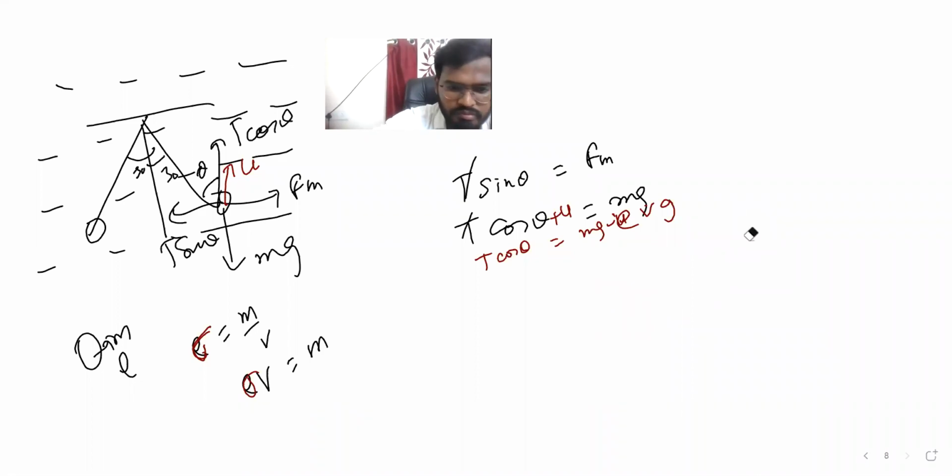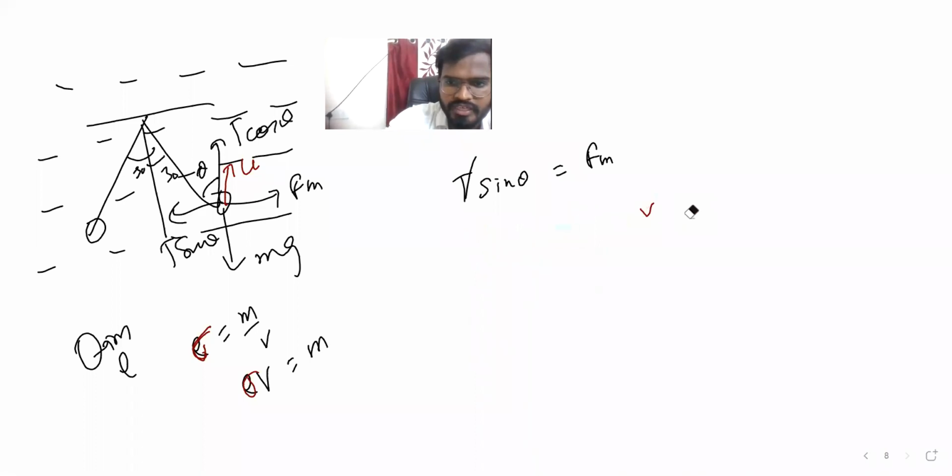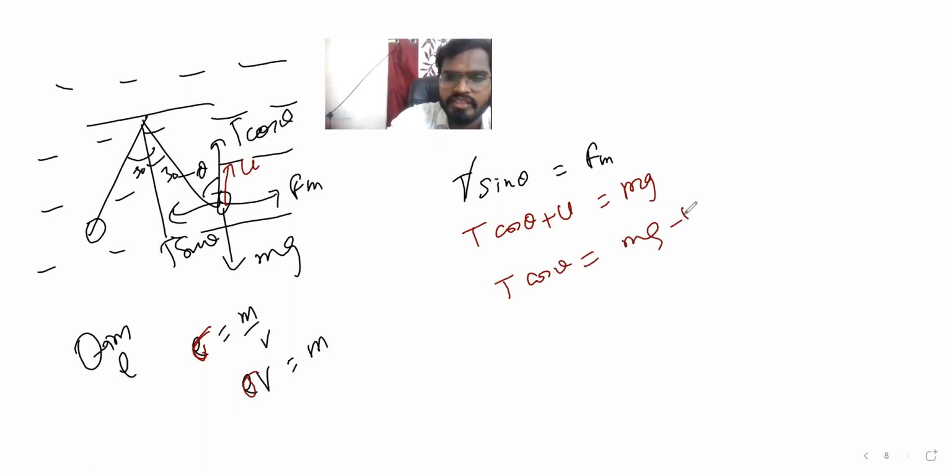Let's write it again. Now we can say this T and T will get cancelled out. T cos theta plus the upward force is equal to mg, then T cos theta is equal to mg minus U. So then this T will get cancelled out, so this is 1 and this is 2.